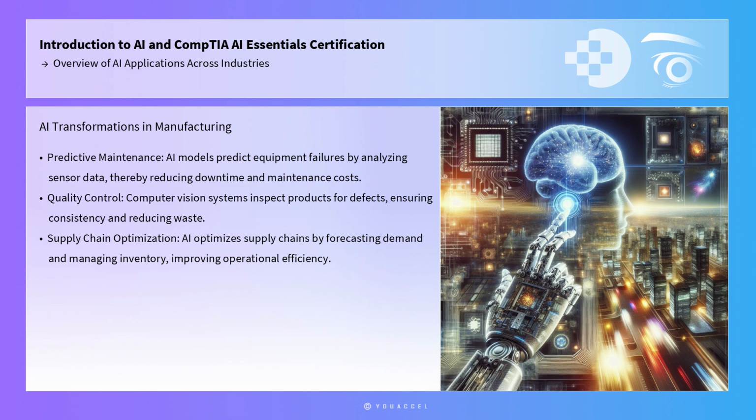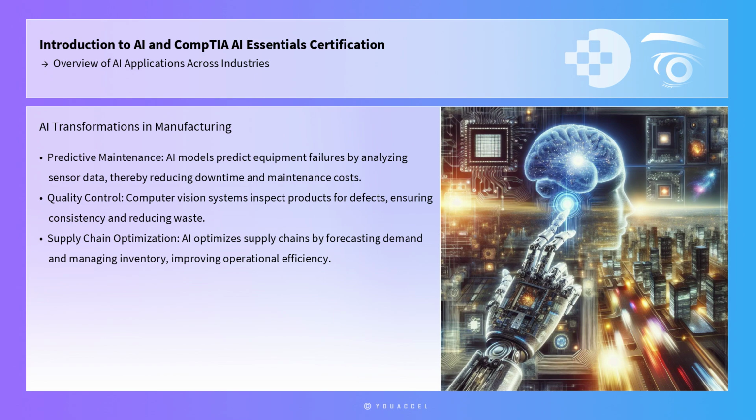Manufacturing industries benefit from AI through predictive maintenance, quality control, and supply chain optimization. AI models predict equipment failures by analyzing sensor data, thereby reducing downtime and maintenance costs. IBM's Watson IoT and GE's Predix are examples of platforms that facilitate predictive maintenance by leveraging AI. For quality control, computer vision systems inspect products for defects, ensuring consistency and reducing waste.